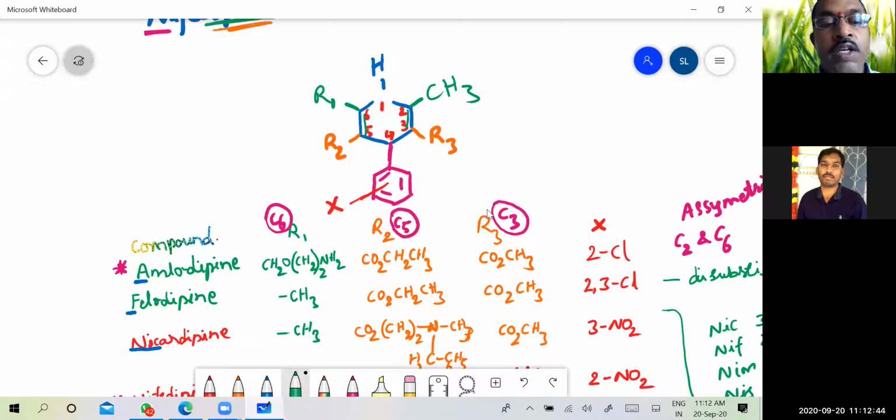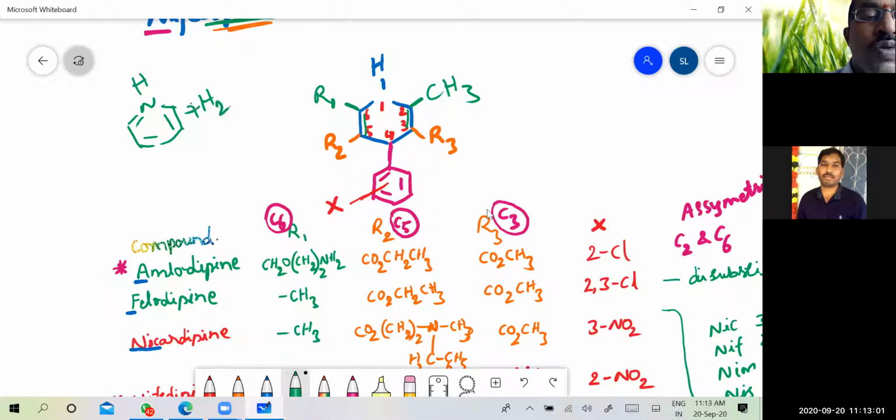The heterocyclic nucleus present in 1,4-dihydropyridines is 1,4-dihydropyridine. Pyridine is the unsaturated one, in this way. But there is addition of one molecule of H2 to it, which gives a partially saturated compound, called 1,4-dihydropyridine.